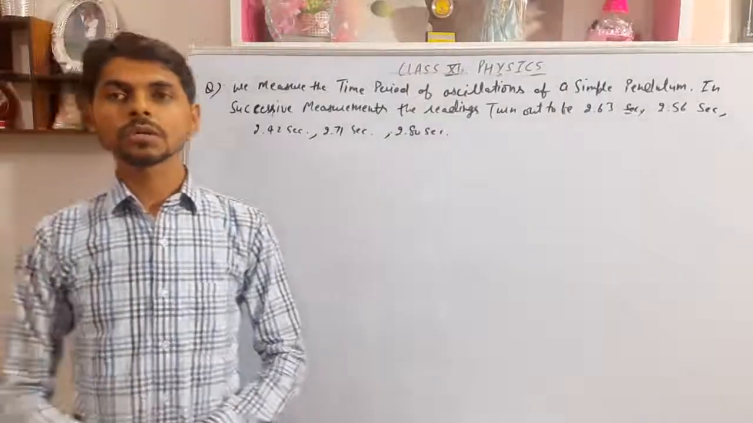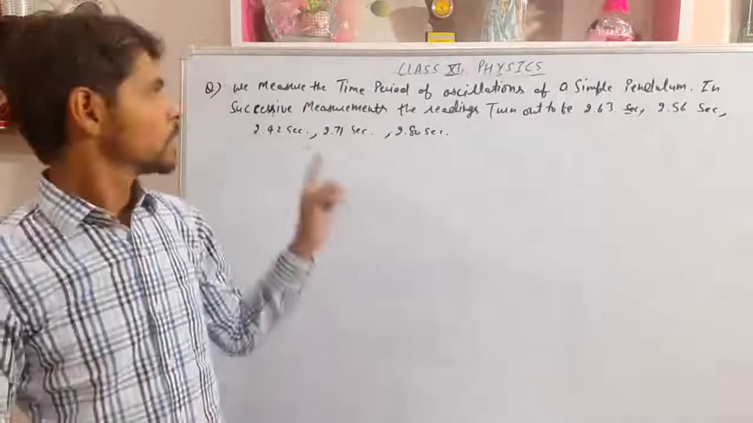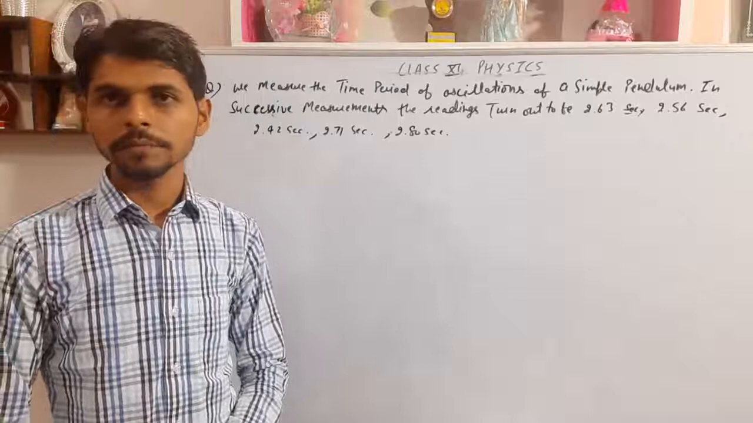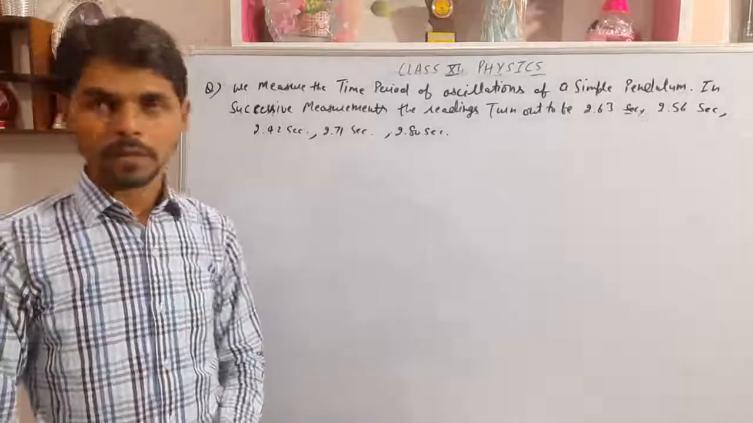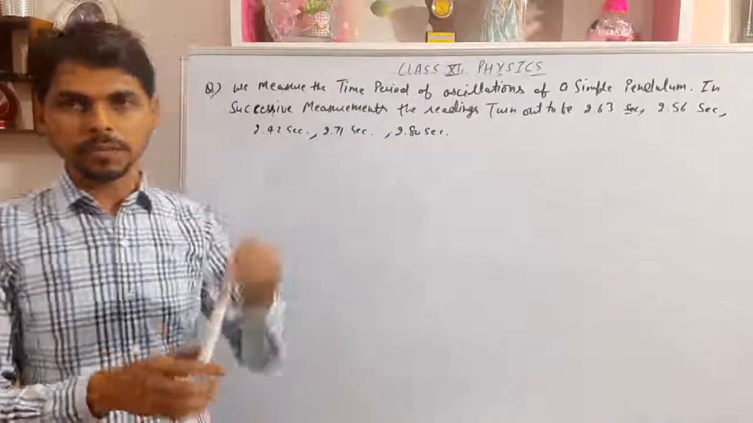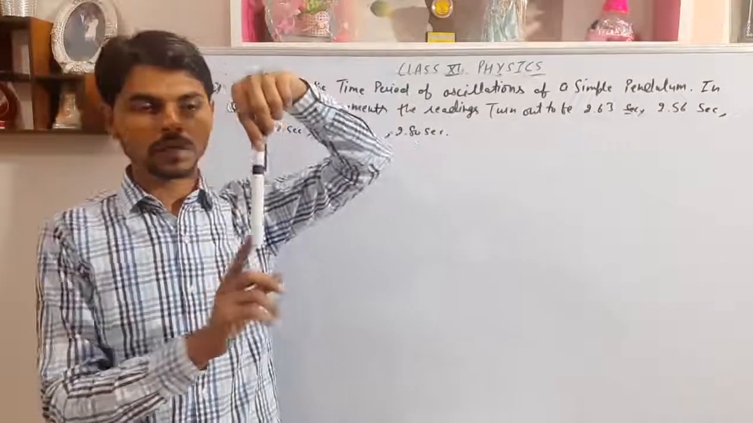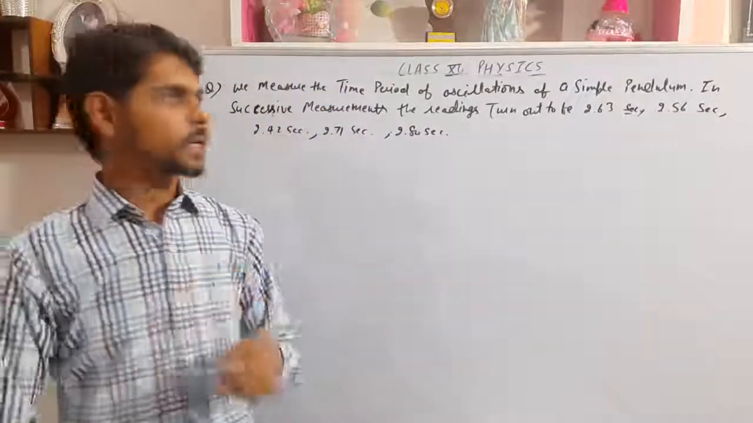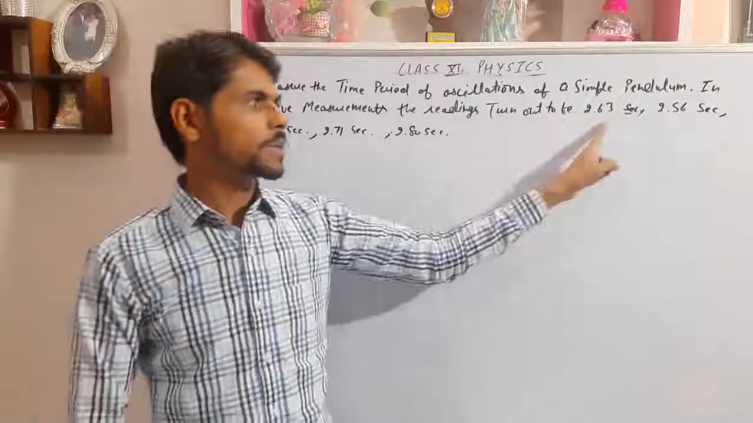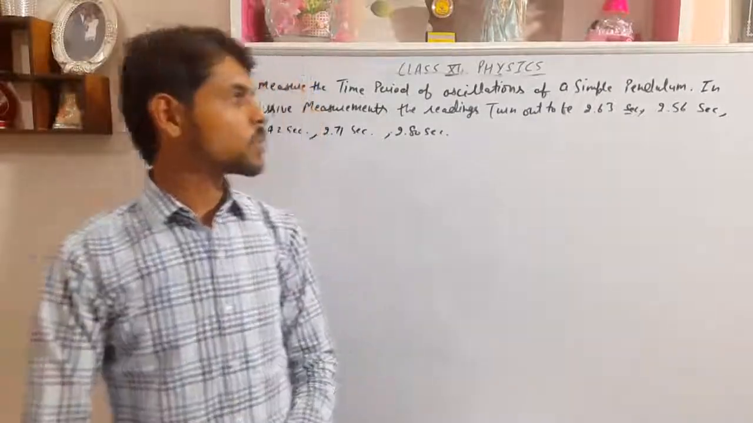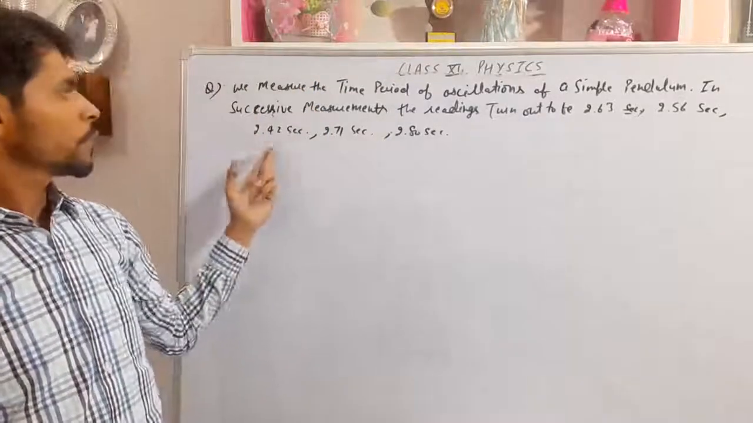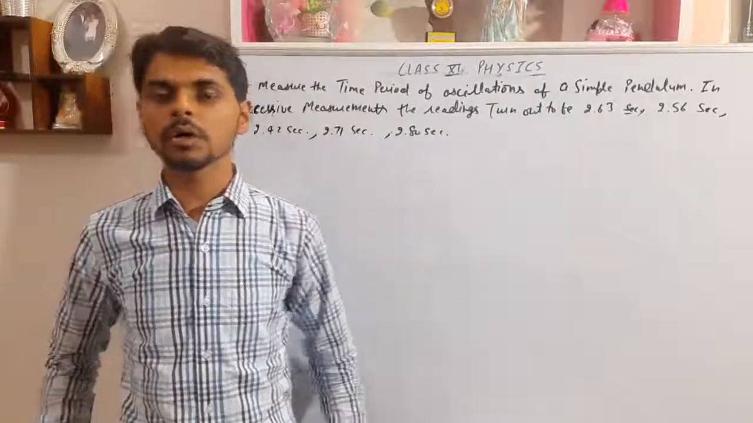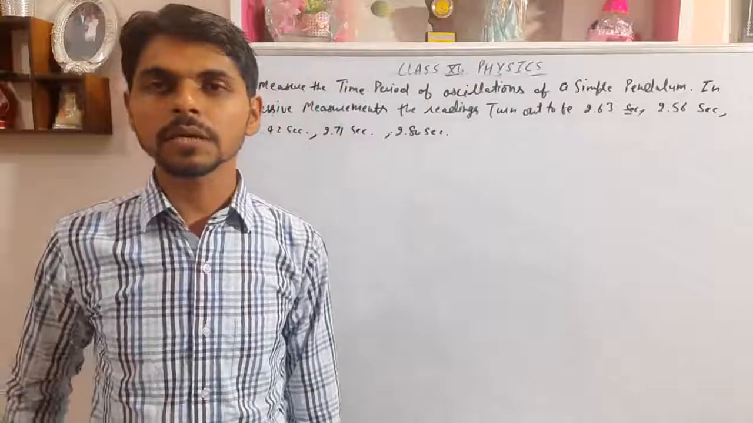So now we have a question based on absolute, relative and percentage error. What is the question? We measure the time period of oscillations of a simple pendulum. It is like the pendulum of a clock, which keeps oscillating. The time it takes to complete one oscillation, we measured it 5 times. The first time the time period comes to 2.63 seconds. Second time it comes out to be 2.56, 2.42, successively 2.71 and 2.80 seconds. So we measured the time period of a simple pendulum 5 times and got 5 measurements.